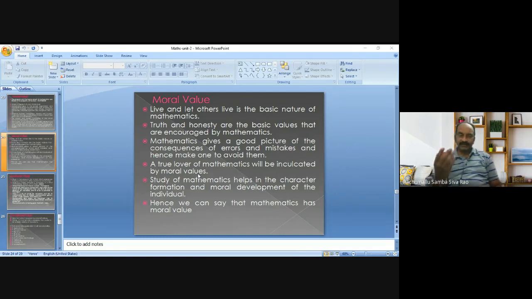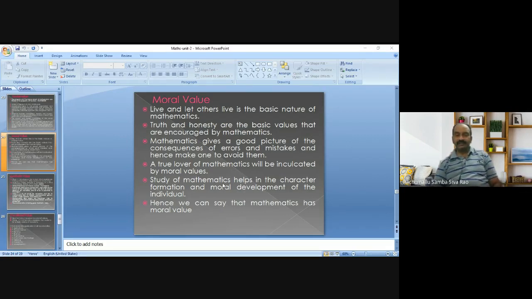It will give the picture of errors and the consequences of errors and mistakes to the students. Because of these, by learning mathematics, we may inculcate, we may imbibe the moral values in the student.